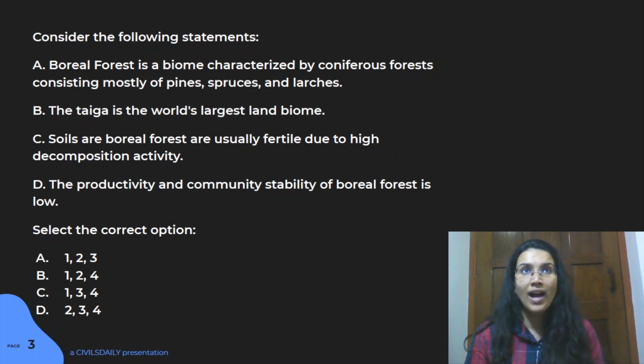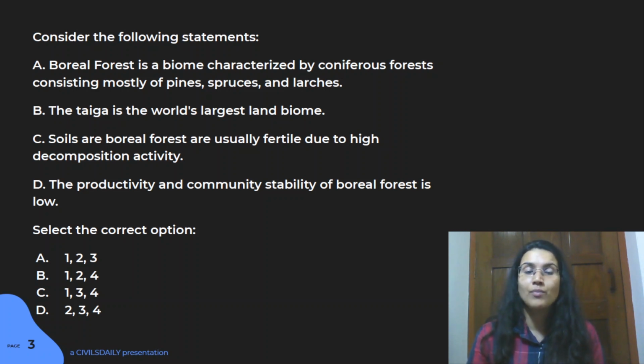And if you have a forest which is at such a high level of latitude, there's going to be very little possibility that it's going to have very high decomposition activity. You might have a lot of leaves and other decomposed material lying on the ground, but you don't have the temperature conditions for decomposition.